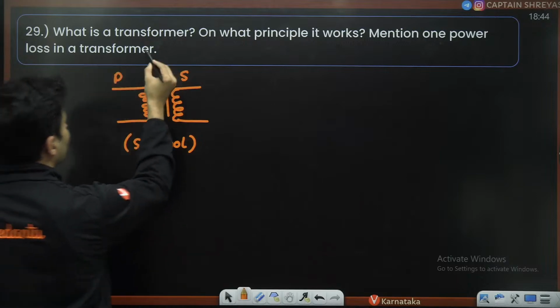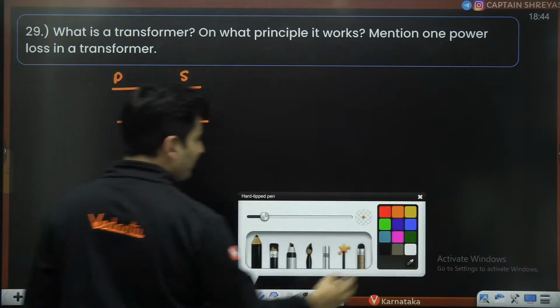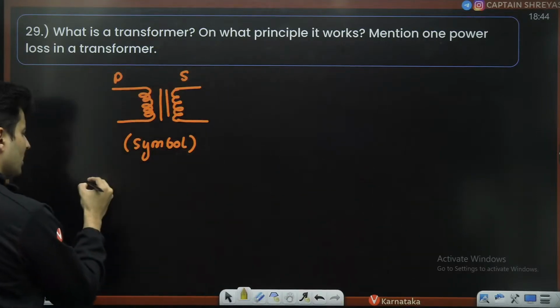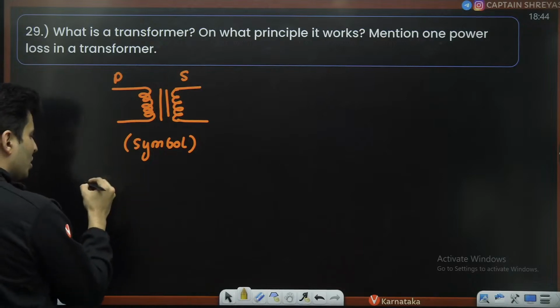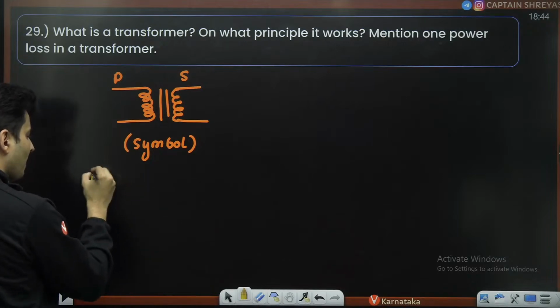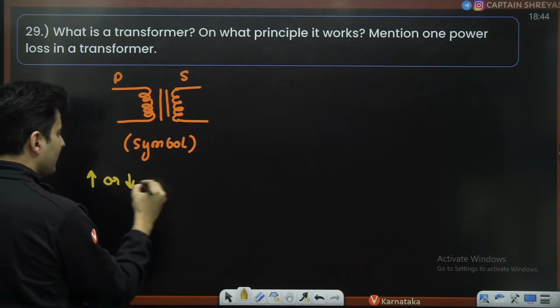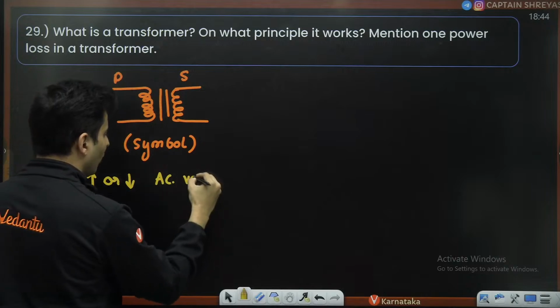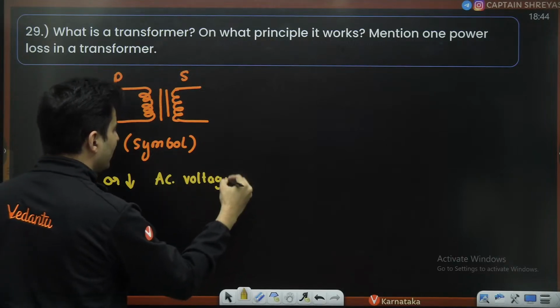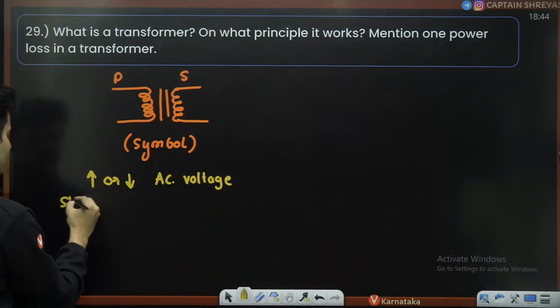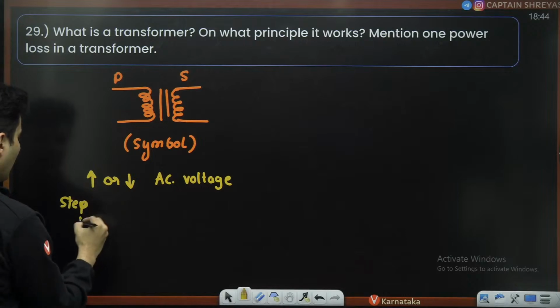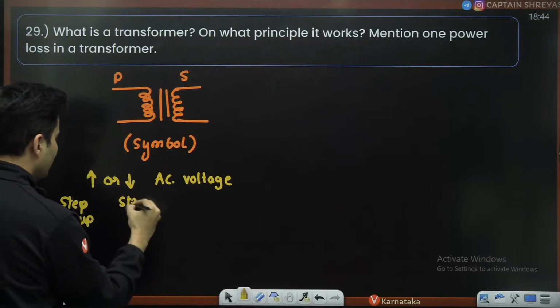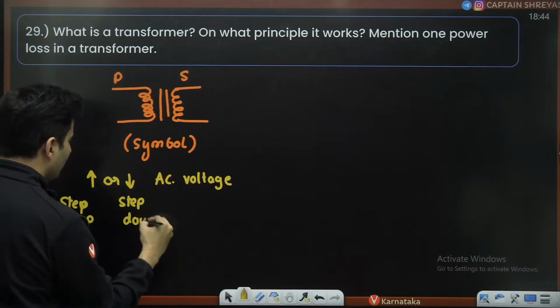And what is a transformer? A transformer is used to either increase or decrease AC voltage. When you increase it, it is called a step up transformer. When you decrease, it is called a step down transformer.